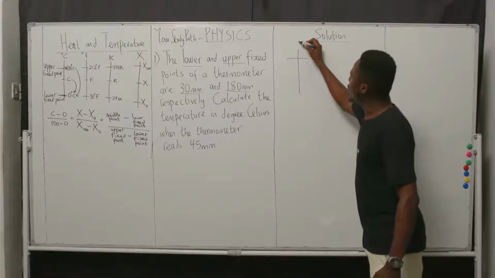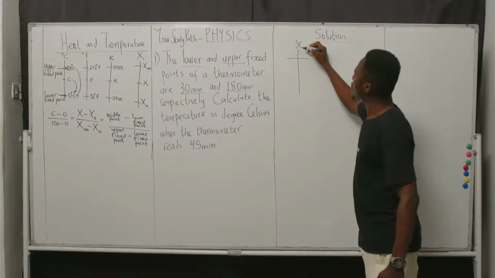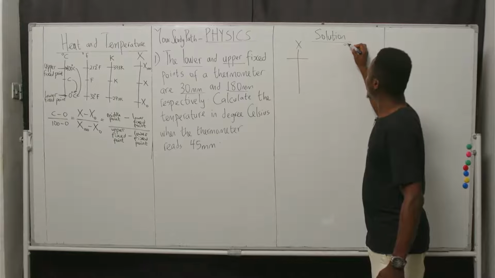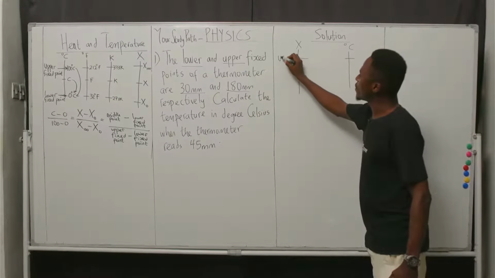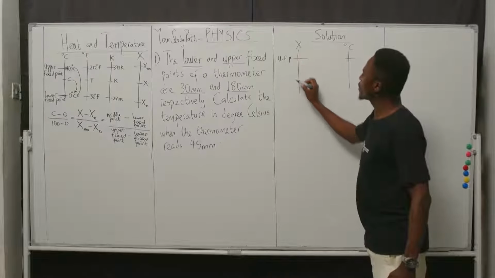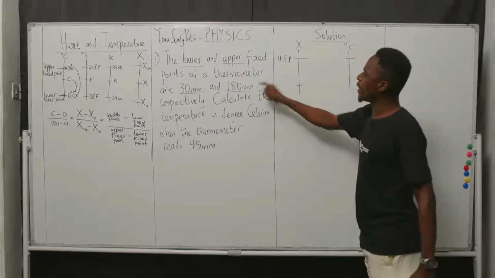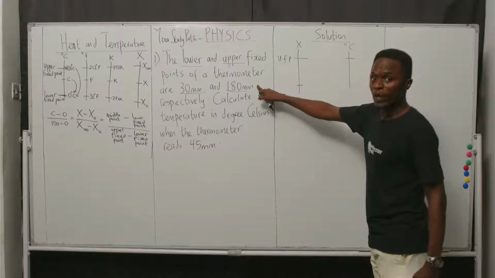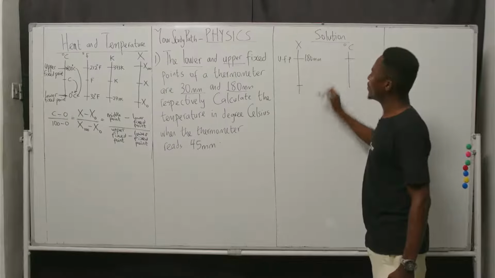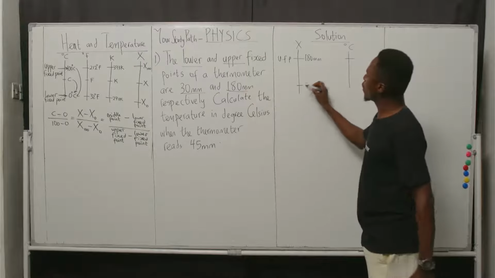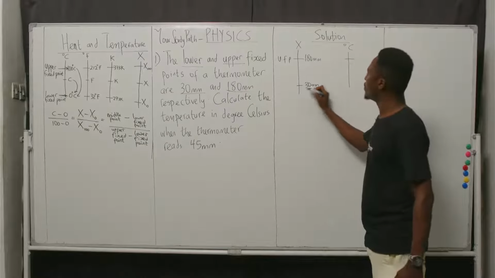Here, let's call the thermometer X, and let's call our degree Celsius scale C. The upper fixed point for the thermometer, which we don't know what type of thermometer in this case, we call it 180 mm. The lower fixed point, we call it 30 mm.